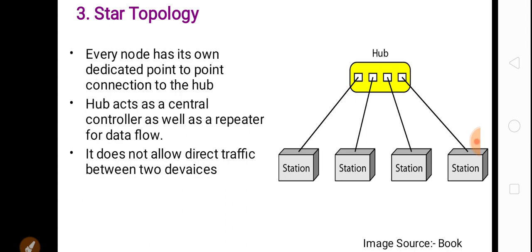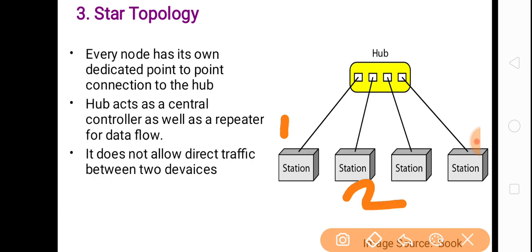It does not allow direct traffic between two devices. So in star topology, data is not directly sent from one device to another. Suppose this is station 1, this is station 2. When station 1 wants to send data to station 2, the data will not be sent directly to station 2.